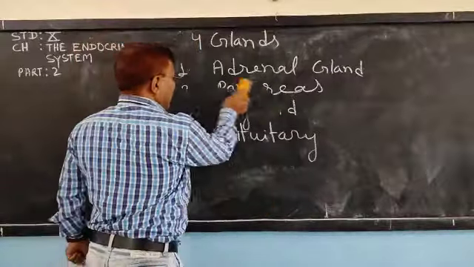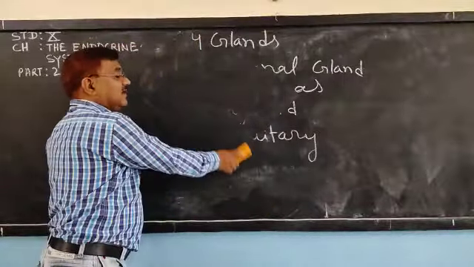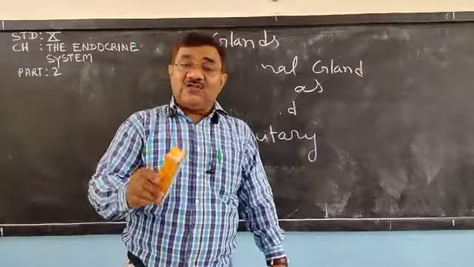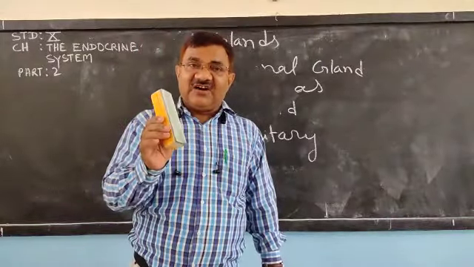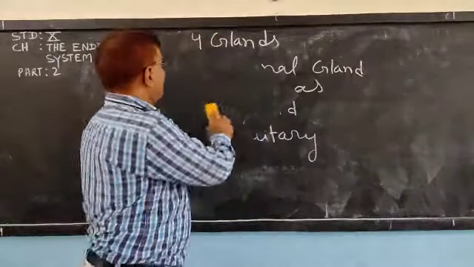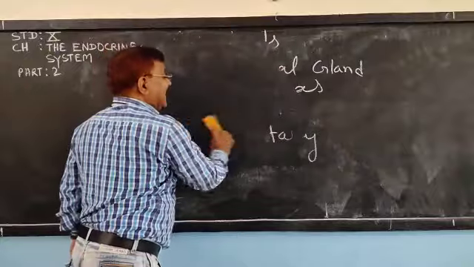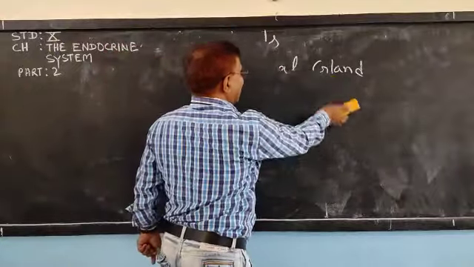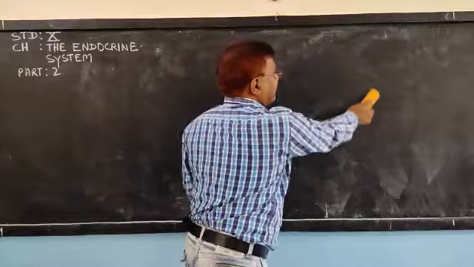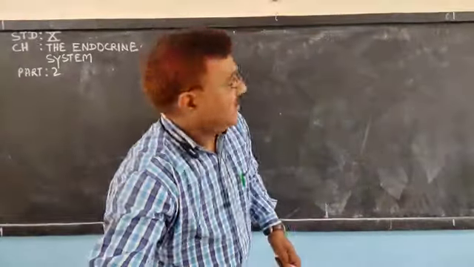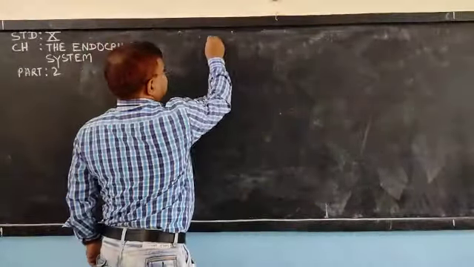And dear children, as you know, in biology location and function are very important. So first, the detail of the adrenal gland.